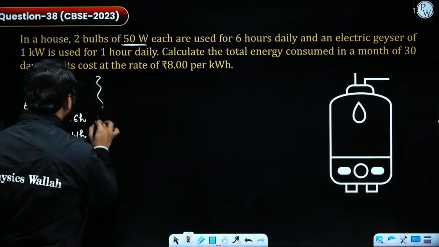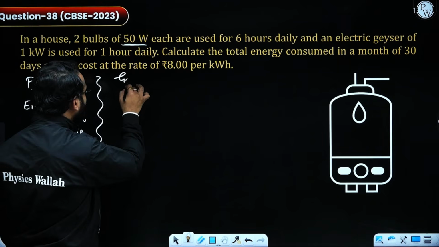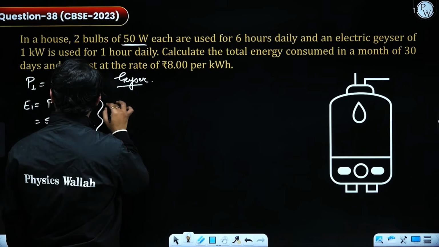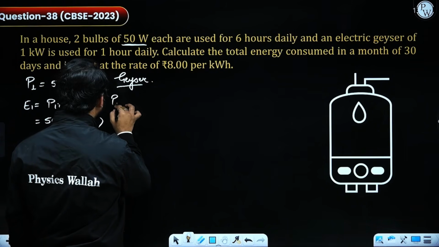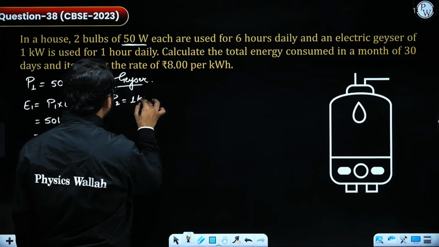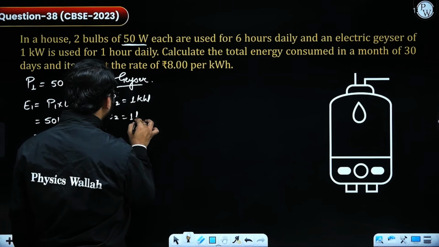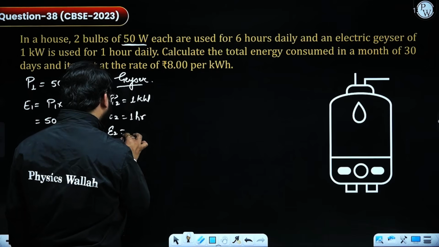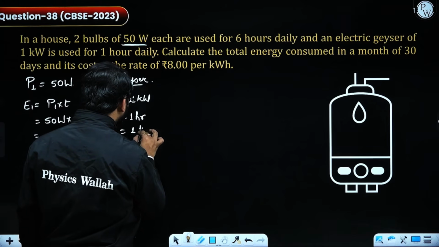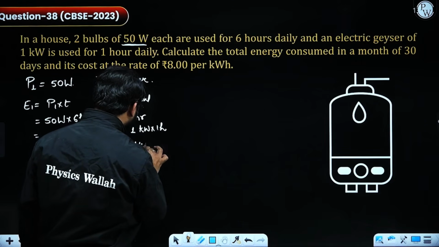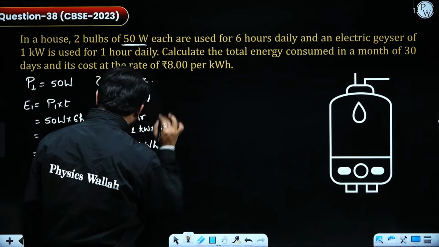Talking about the geyser, the power is already given, that is 1 kilowatt, and the time is 1 hour. So the energy for the geyser comes out as 1 kilowatt multiplied by 1 hour, which is 1 kilowatt hour.